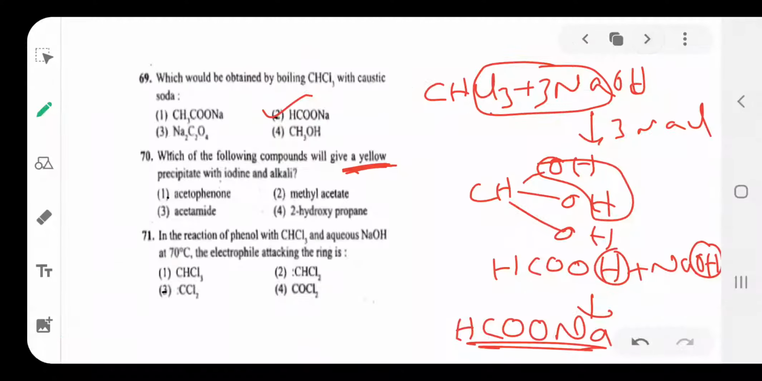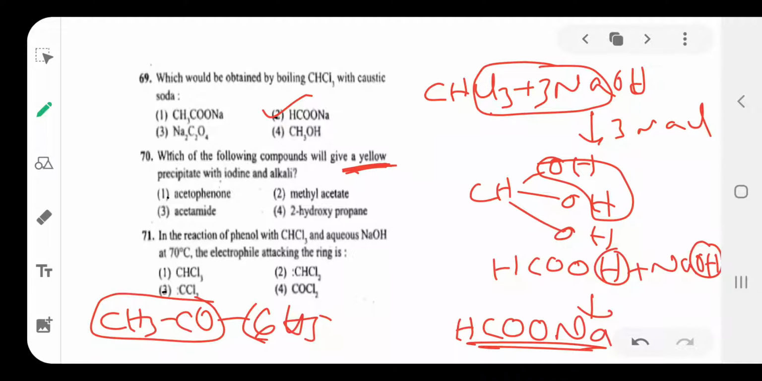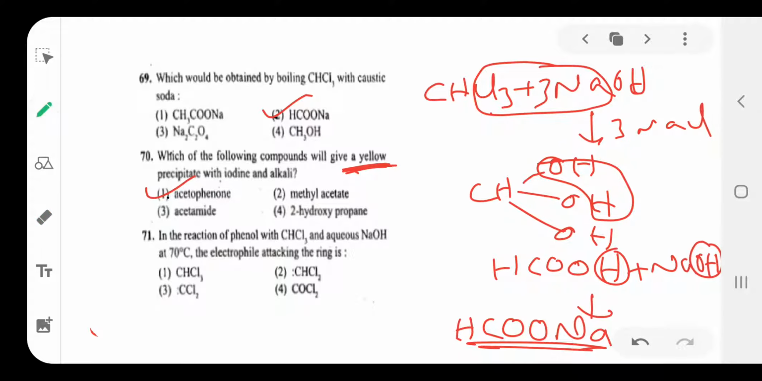Once again, see those compounds. Acetophenone: this is the structure of acetophenone, CH3COC6H5. Here the CH3CO group is there, so it gives the iodoform test. Next, methyl acetate, CH3COOCH3. It does not give the iodoform test. An ester does not give the iodoform test. Next, acetamide.